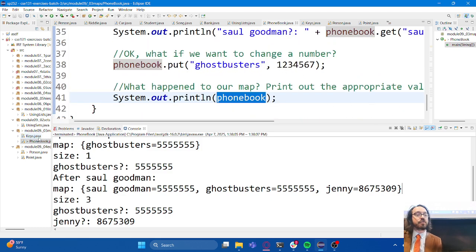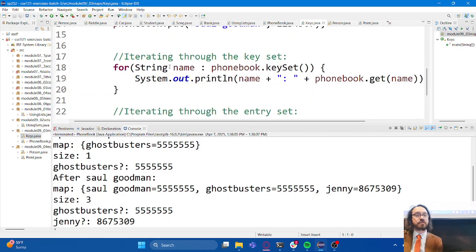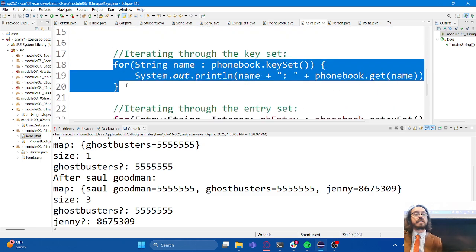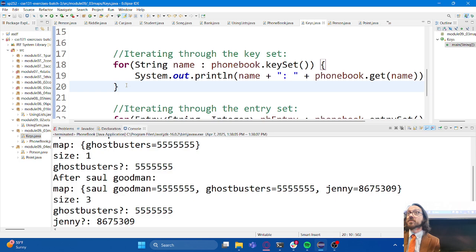You can also iterate through maps, and that's what this file is for, to show you how you can iterate through maps. It is a little bit tricky. You have to use a for each loop. You cannot use the other style of loop, for i equals 0, i less than map dot size, for the same reasons I've been talking about. There is no index 0. That loop works because arrays start at index 0, and lists also start at index 0.